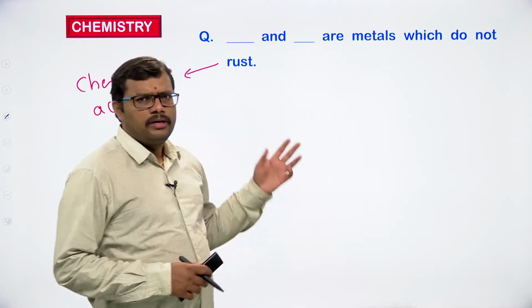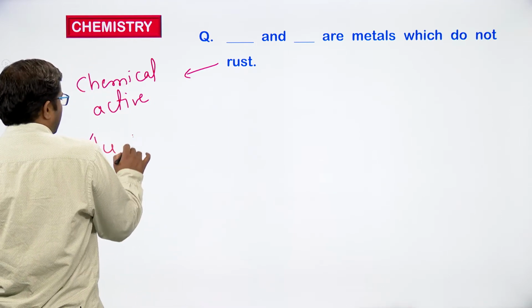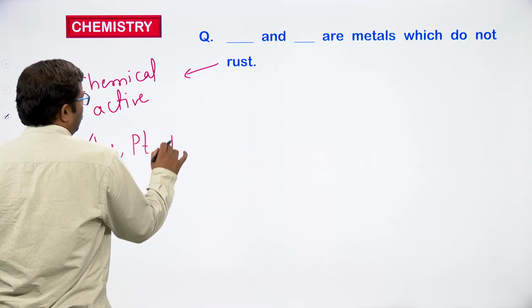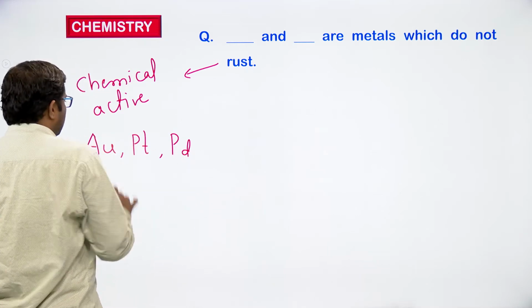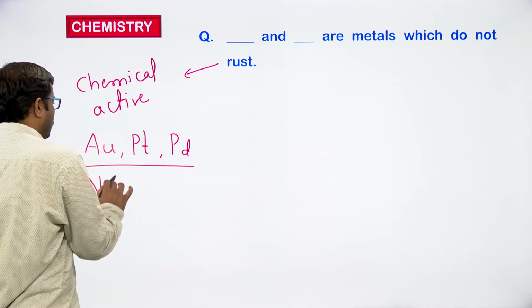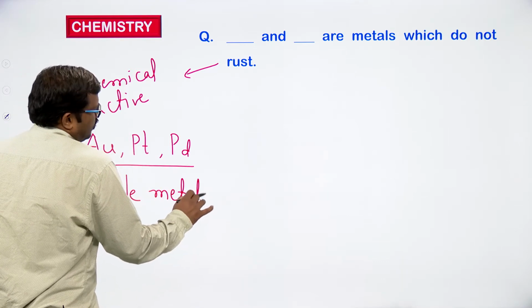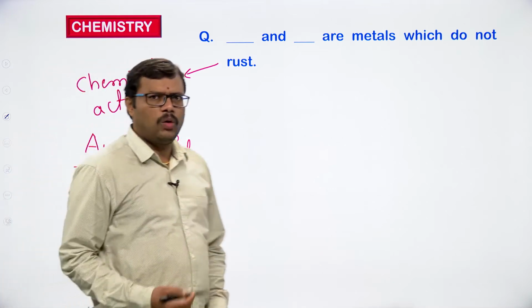What are they? Platinum, palladium and gold. These 3 metals are called noble metals. Why are they called noble metals? Because they won't react.